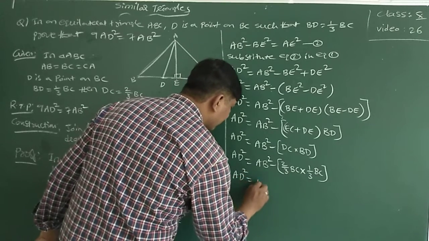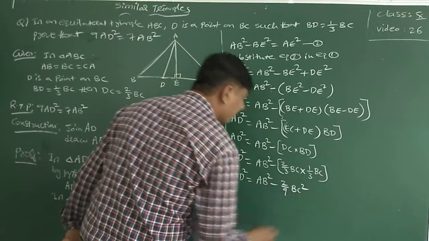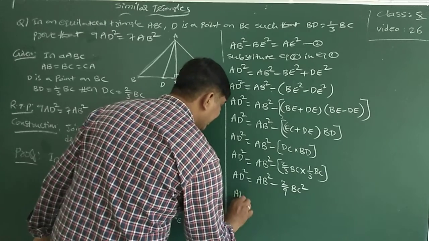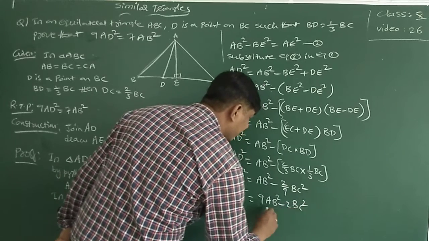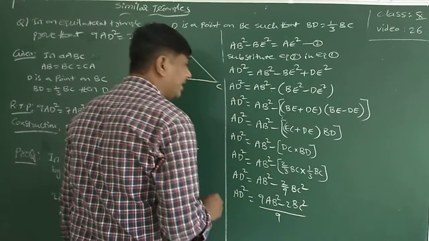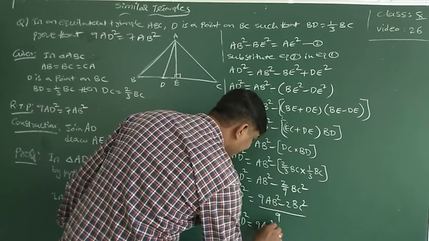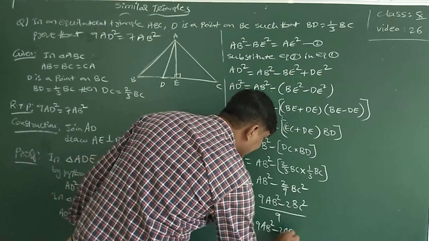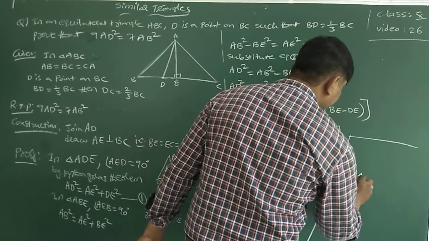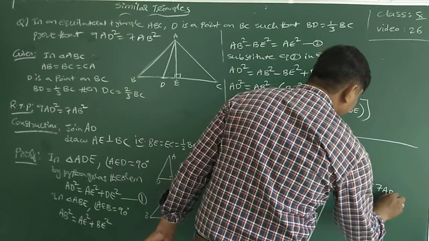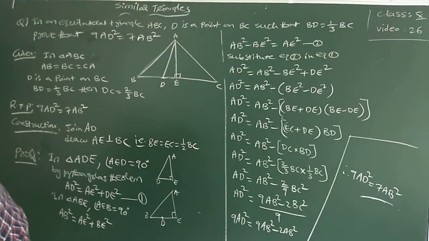AD square is equal to AB square minus 2/9 BC square. Now AD square is equal to 9AB square minus 2BC square, LCM I am taking by 9. 9 transpose this side. Then 9AD square is equal to 9AB square minus 2BC square, means 2AB square you can write because BC and AB are equal. Therefore 9AD square is equal to 7AB square. Simple algebraic calculation only I did here. Simple method I opted. Still any doubt, any confusion is there?